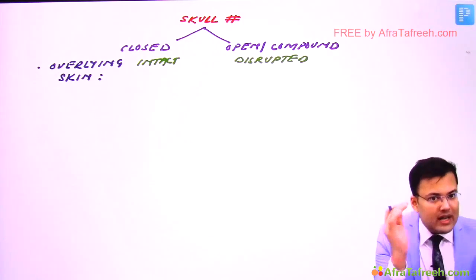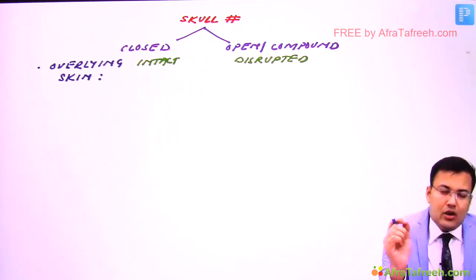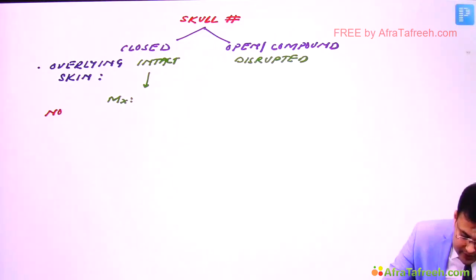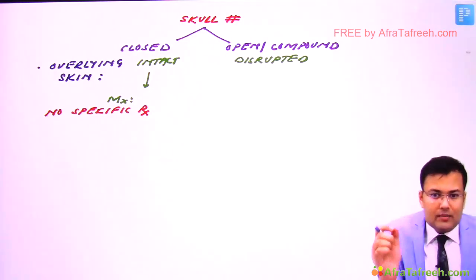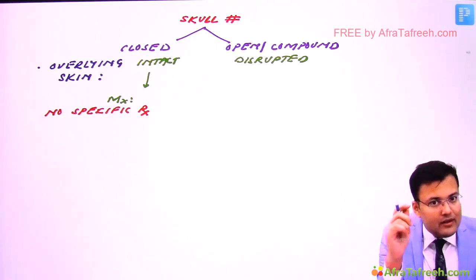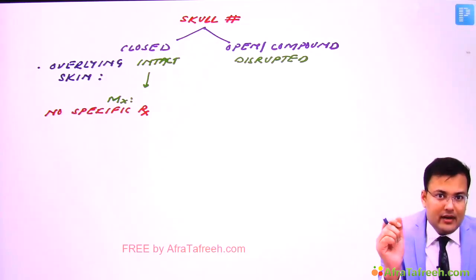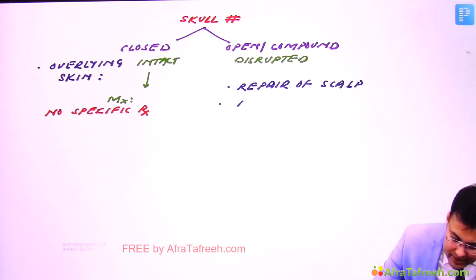Clear? Since the overlying skin is intact here, generally no treatment is required if the patient is having a closed skull fracture, right? So how are we going to manage here? No specific treatment is required. Clear? What happens in cases of open or compound fracture where the overlying skin is disrupted? We have to close the overlying skin, meaning repair of scalp, and we have to go for operative debridement.